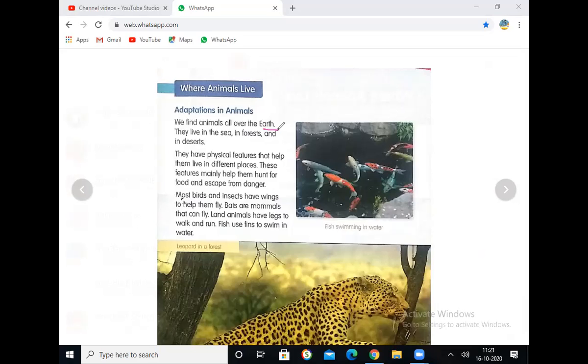They live in the sea, in forests and in deserts. They can live in the seas, meaning water bodies like sea, ocean, river, ponds, everything. Next is the forest. Most of the wild animals and most of the herbivorous animals live in forests and deserts. For example, the desert animal is the camel. They have physical features.